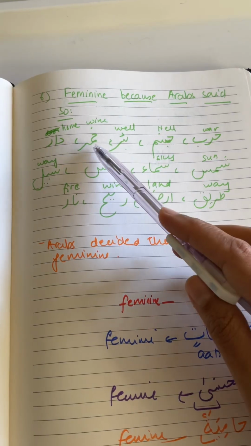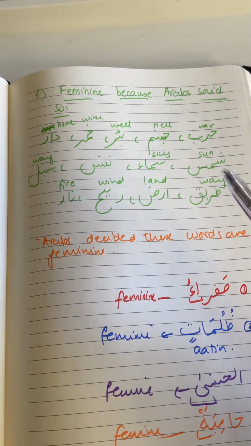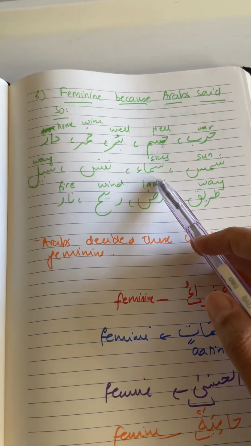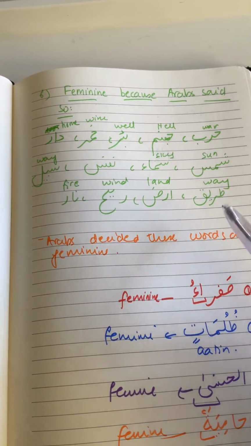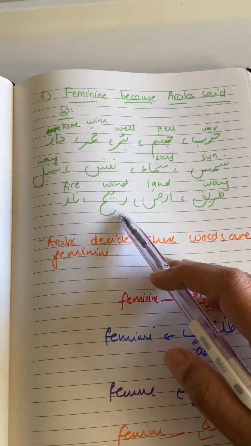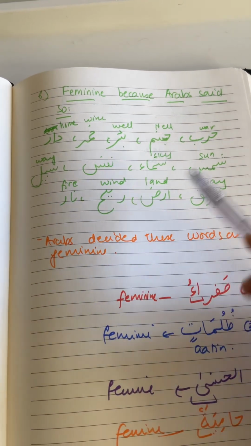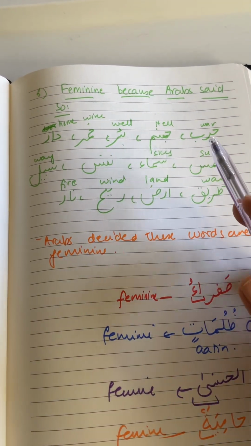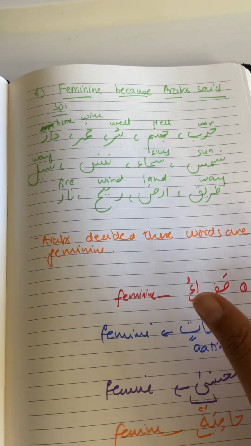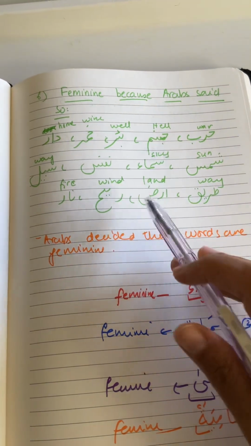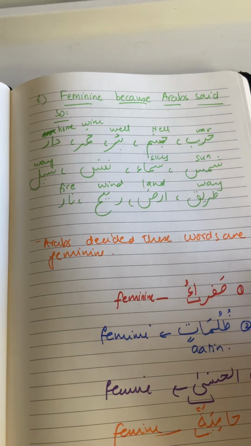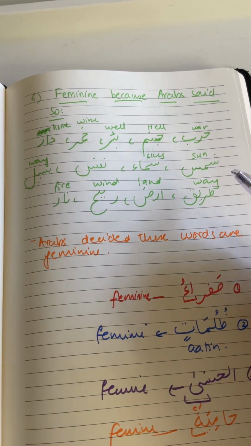Harb, that's war. Jahannam is hell, we all know. Bi'r is a well. Khamr is wine. Dar is home. Shams, we all know, is sun. Sama is sky. Nafs is self, ourselves. Sabil is way. Tariq is also way. Ard is land. Rih is wind. Nar is fire. All these words, and there are a few more also. The Arabs decided that whenever you see these words, their gender is going to be feminine. So we follow that, and these isms are feminine.